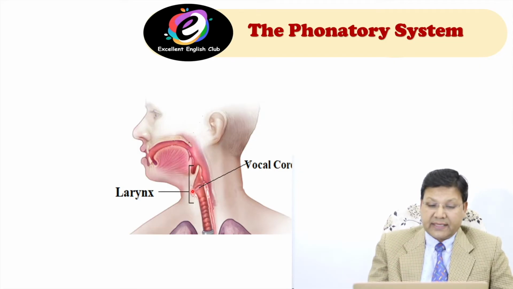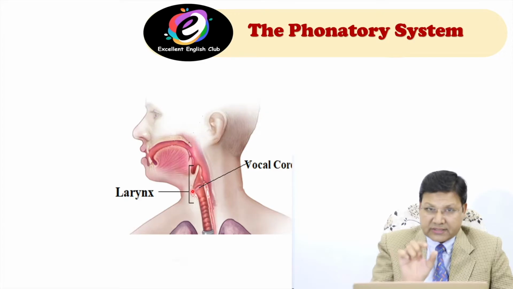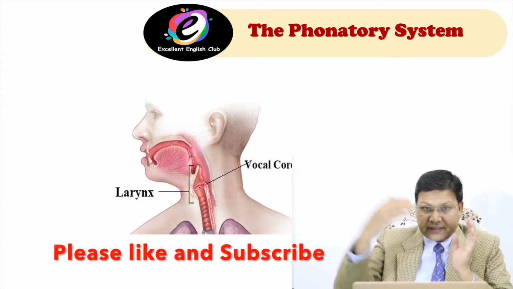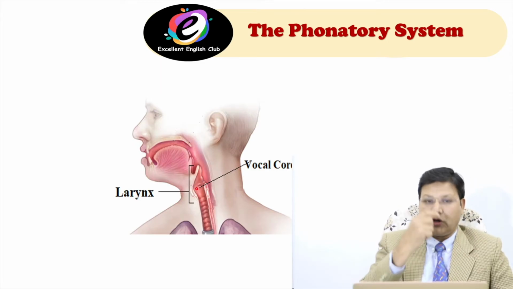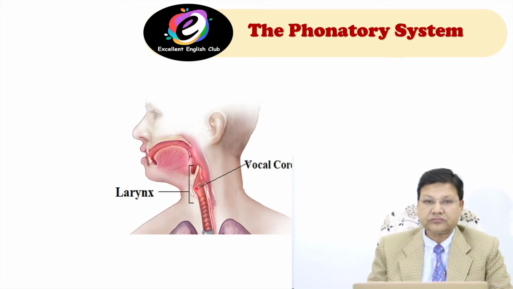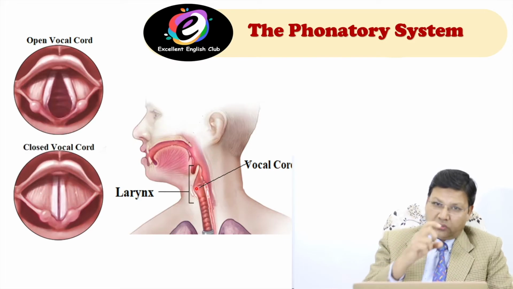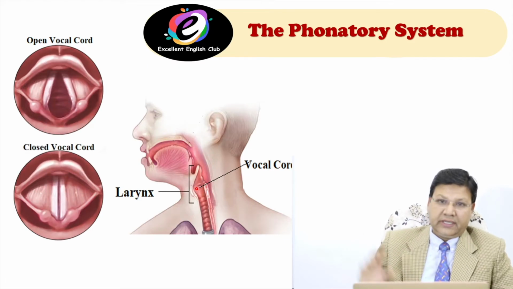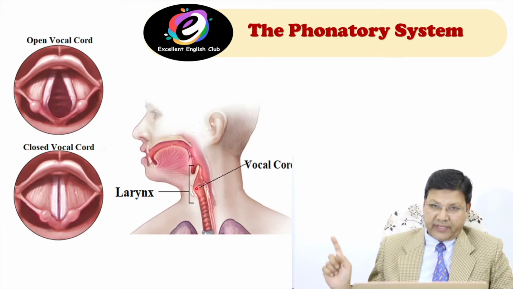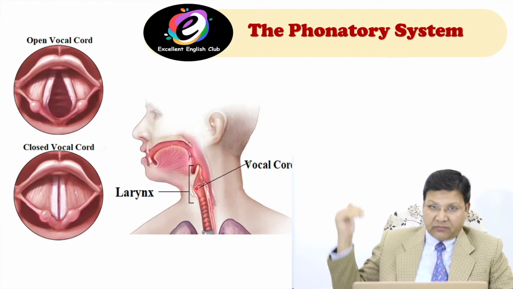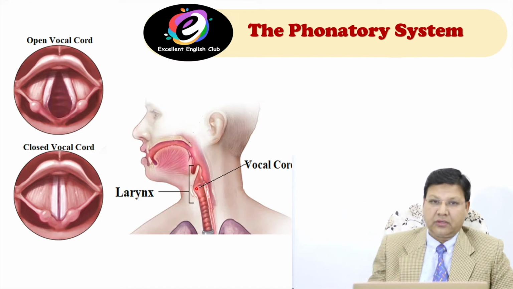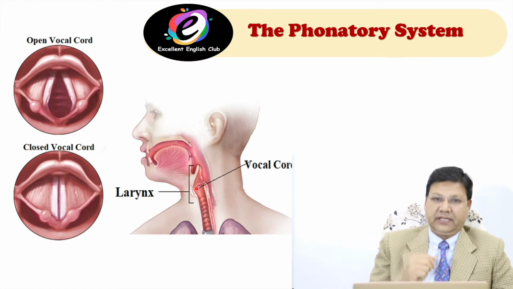And these vocal cords, I will bring a separate picture of vocal cords. Look here. These are vocal cords, these two. The first one is open vocal cords. The second one is closed vocal cords. What is the difference? Let me tell you.